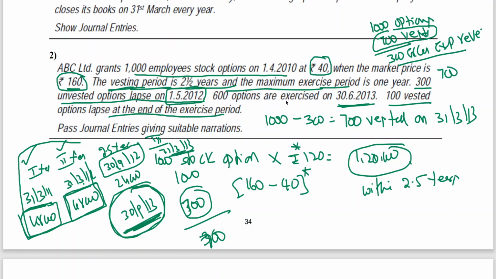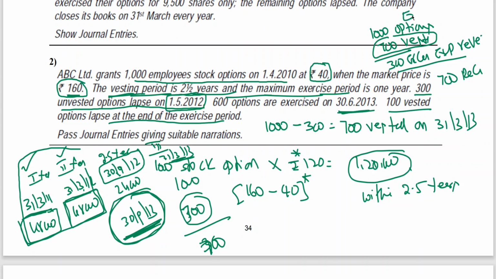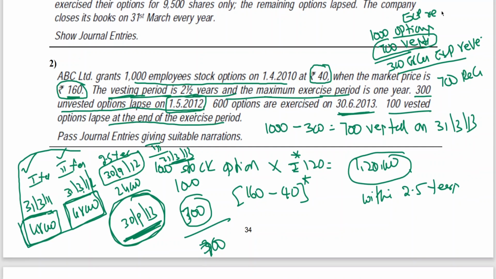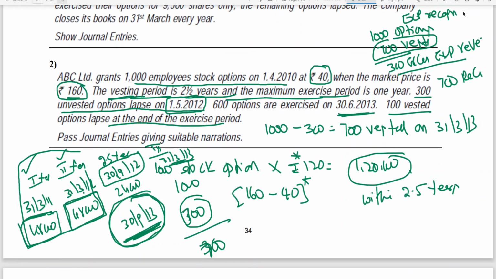On 30th June, 600 options were exercised. After reversal, actual expenses are on 700, but only 600 options exercised, 100 vested options lapsed at the end of the exercise period, no?